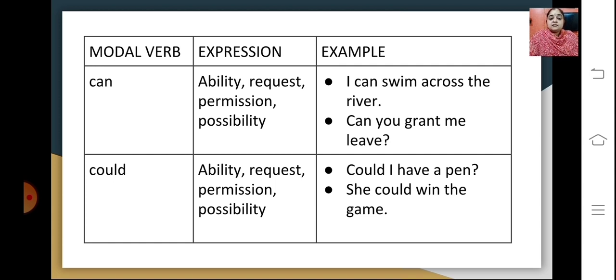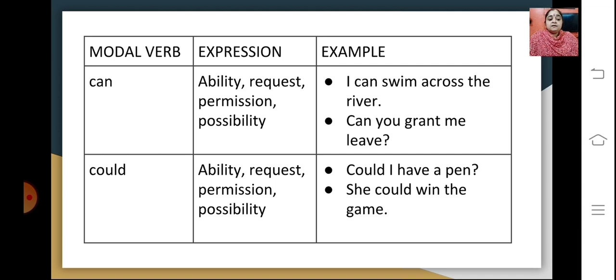Also, can you grant me leave? This shows permission, kind of a permission to give the person a leave. Then we come to could. Could, again, it's the past tense of can. So here it's again ability, a request, permission, a possibility. So here we see the example given is, could I have a pen? That means you're asking someone, a request is put in to get a pen. Or she could win the game. There is a possibility that she could win the game.